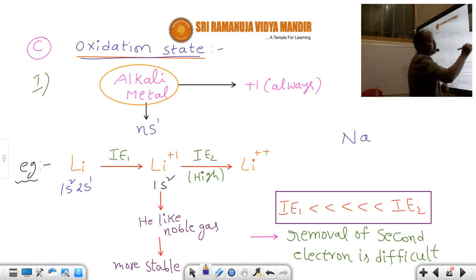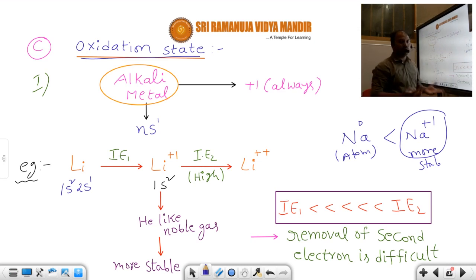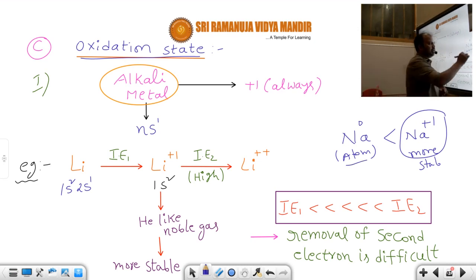Suppose sodium at 0 state and sodium at plus 1 state. At which state is sodium more stable? In the case of sodium plus 1, sodium is more stable compared with the sodium atom. This is the sodium atom, because it is electrically neutral: no positive charge, no negative charge, which means zero charge. Atoms have zero charge. But this is a sodium plus 1 ion, a cation. Where there is a plus charge, that is called a cation. So compared with the sodium atom, the sodium plus 1 cation is more stable.